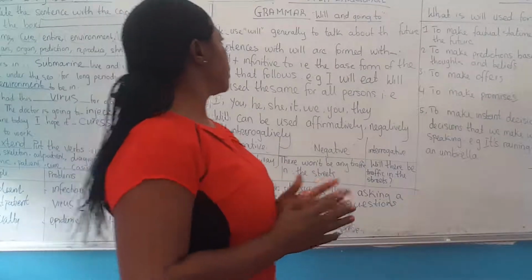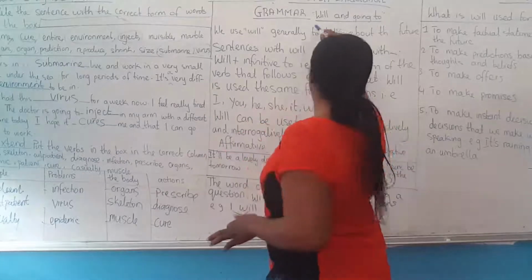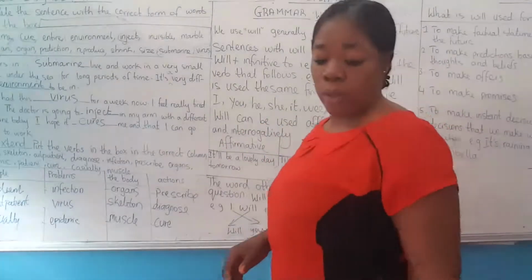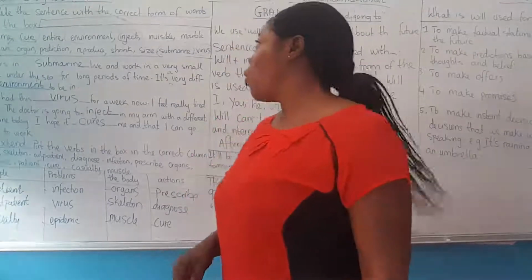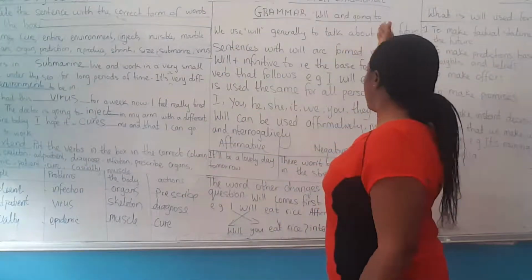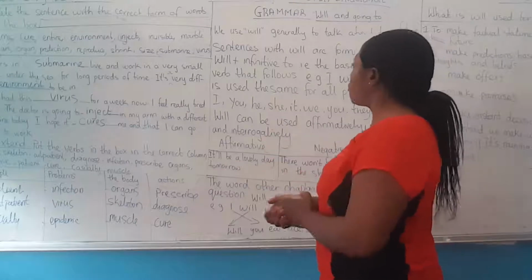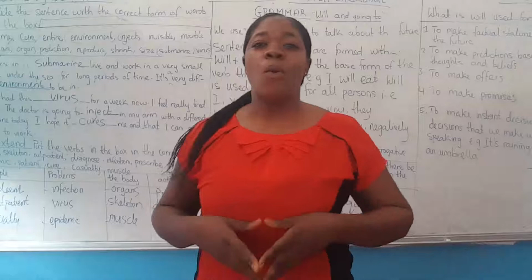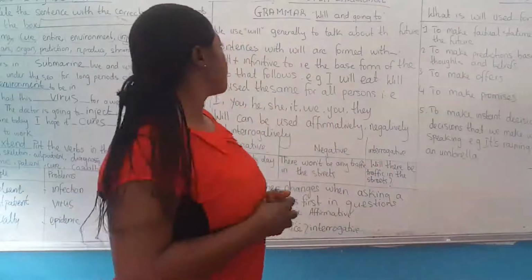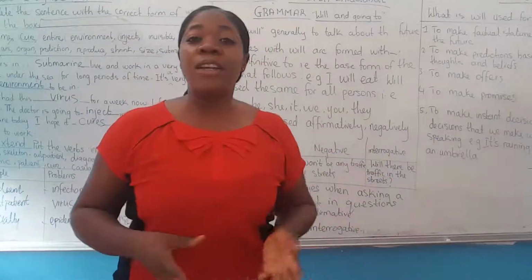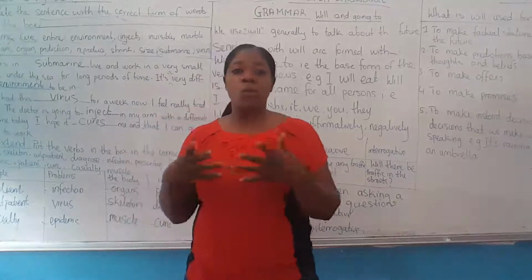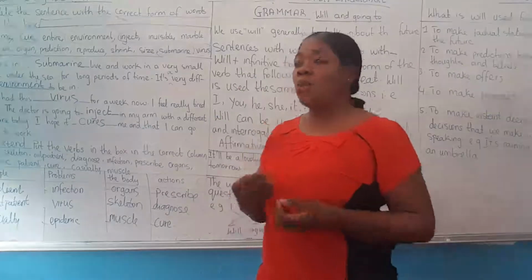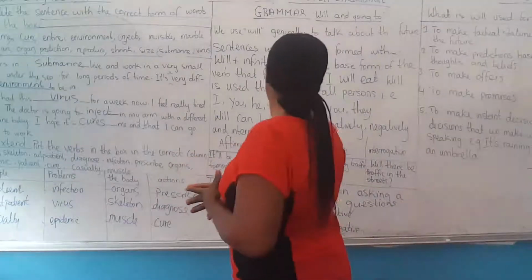We'll be talking about will and going to. Let's do a little bit of grammar. When do we use will? We use will generally to talk about the future. When you use will, generally you know that it is a future tense.